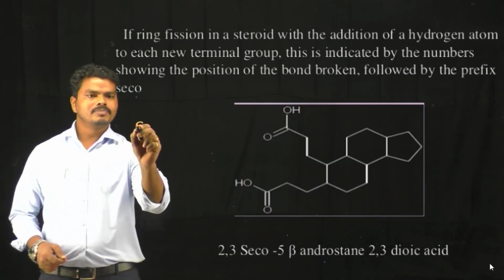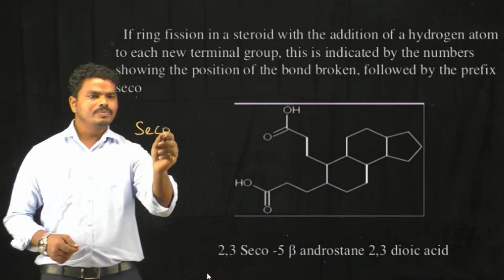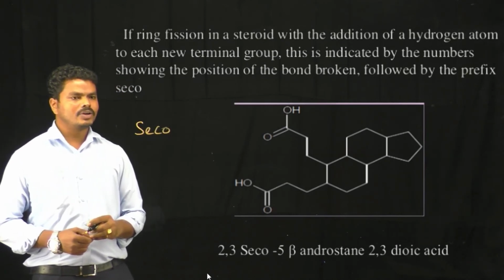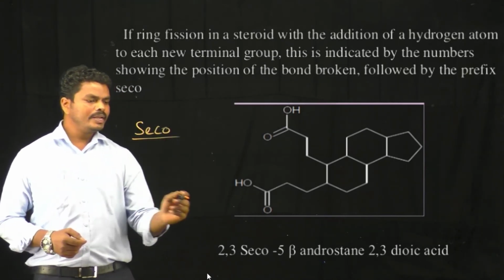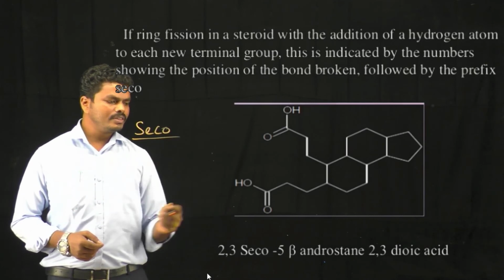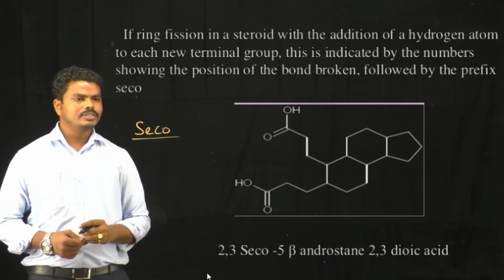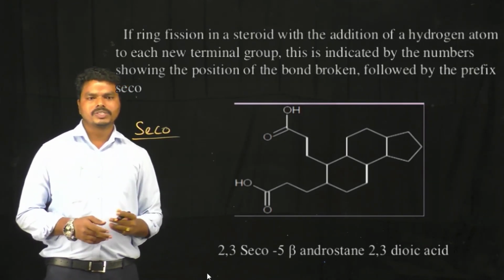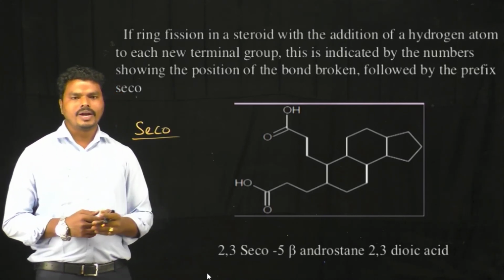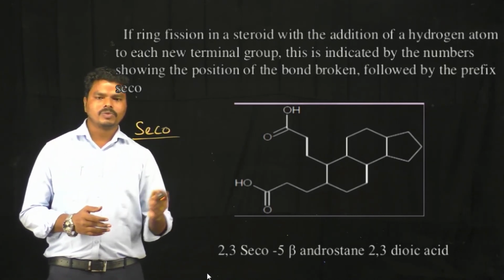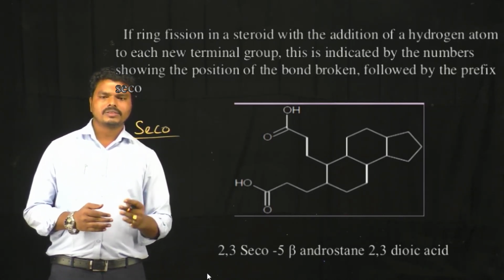Next, the term SECO. When we mention SECO in the chemical name of steroids, it means there is a breaking of rings present in the sterols, for example when you add a hydrogen atom to each terminal group of the steroid, the rings are broken.